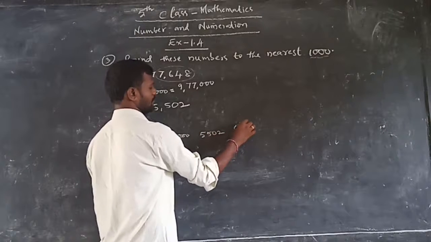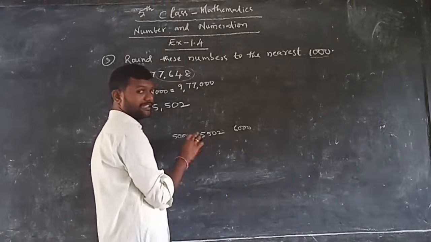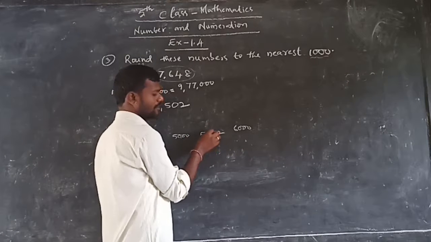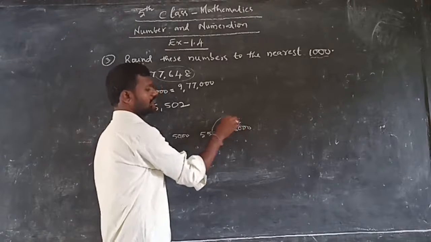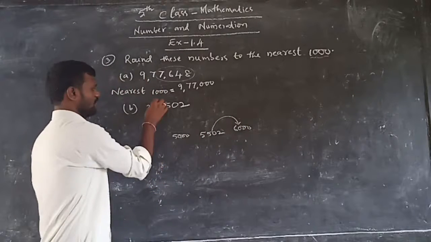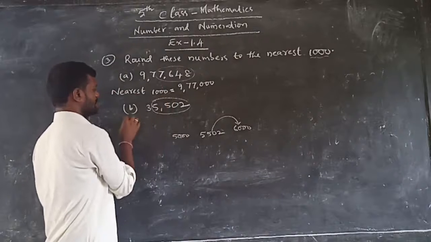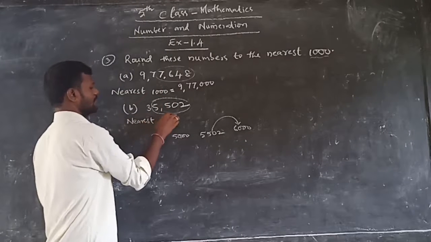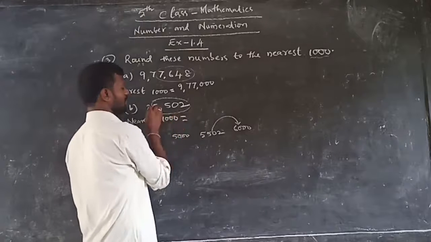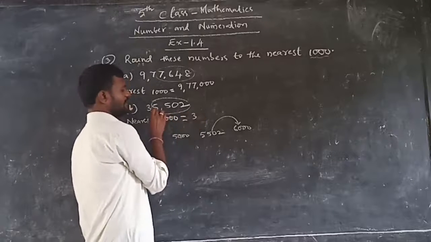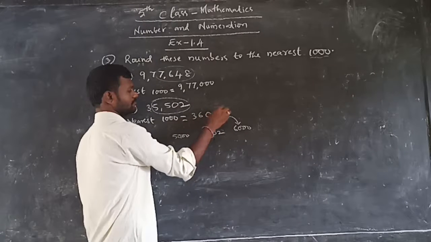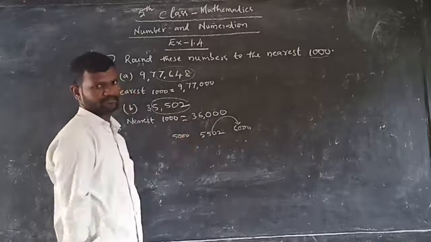So the middle number is what? 5,500. 5,502 is more. That's why the nearest thousand is 6,000. The 3 stays as usual. 5,502, what is the nearest one? 6,000. Like this we have to write.